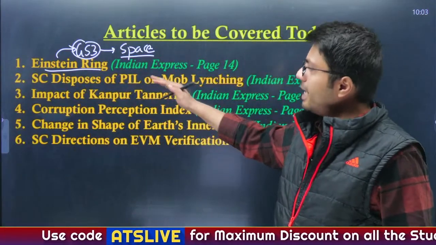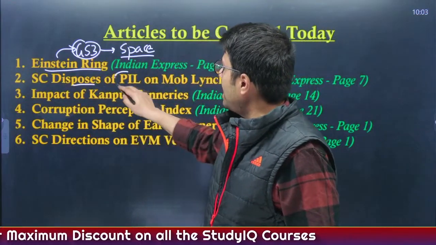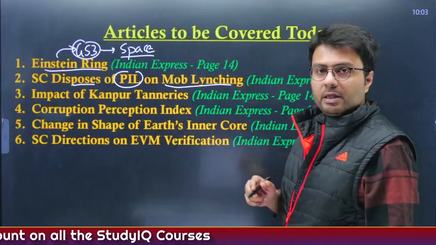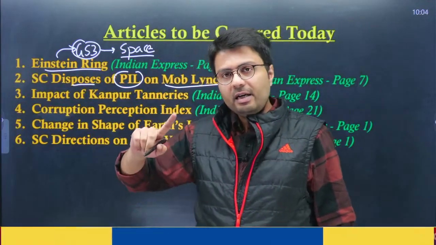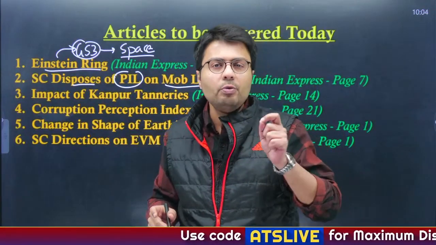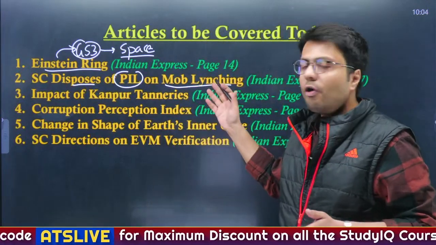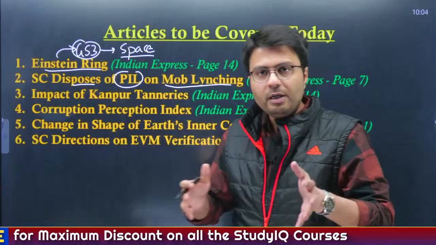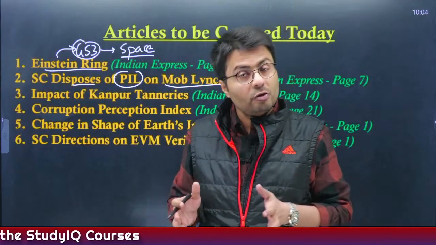Now, moving to the second article. In this article, Supreme Court of India has disposed of a PIL which was filed on mob lynching. Now, Supreme Court said while disposing of this particular PIL that it already had given a judgment in a particular case in 2018 which was known as Tehseen Poonawala case. And this was also related to the incidences of mob lynching and how the government, particularly the state government, should consider or control these instances of mob lynching.